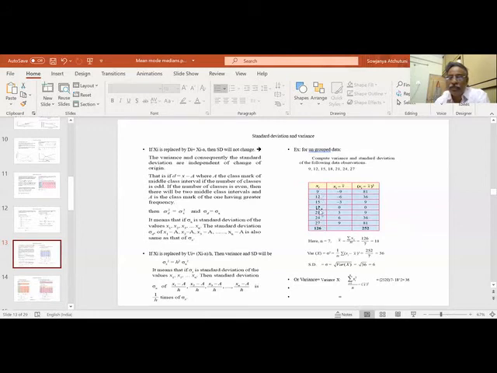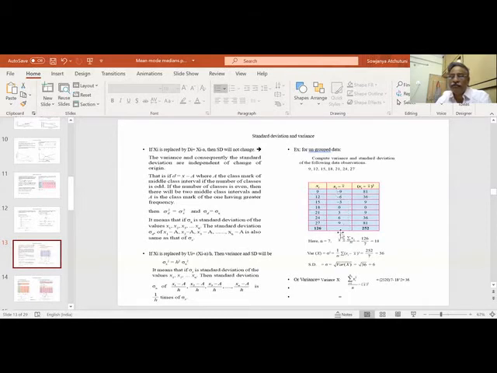When we add total xi, it is 126. Let us assume frequency is 1 each. How many numbers are there? 7. So what is my x bar? X bar is equal to 126 by 7, that is 18. When I draw xi minus x bar, what I am getting? 9 minus 18 is minus 9, minus 6, minus 3, 0, 3.